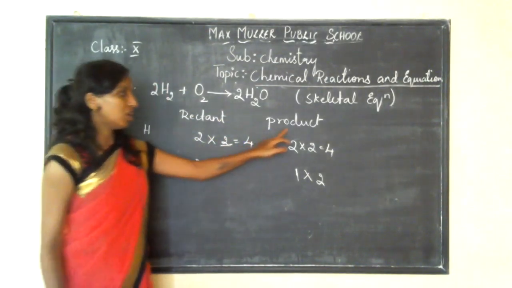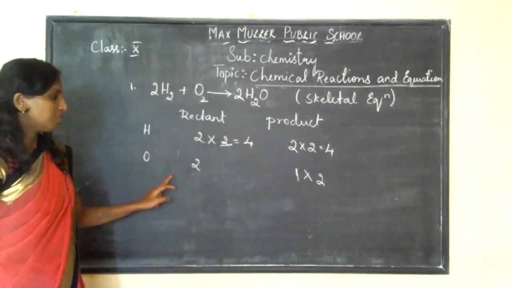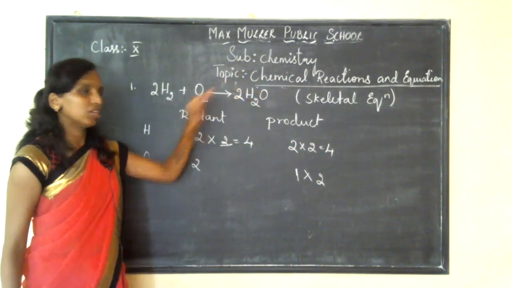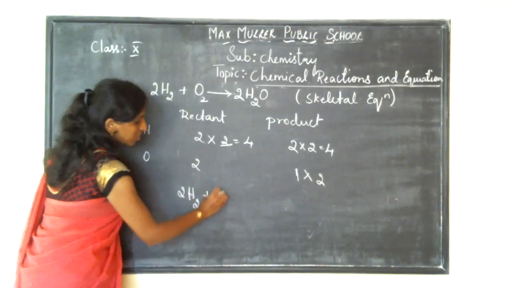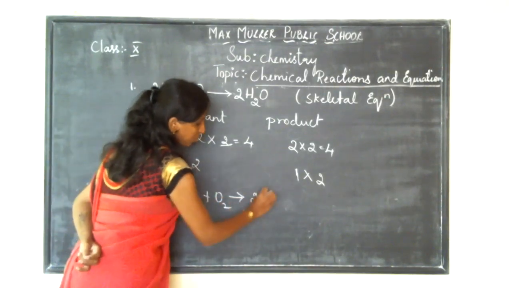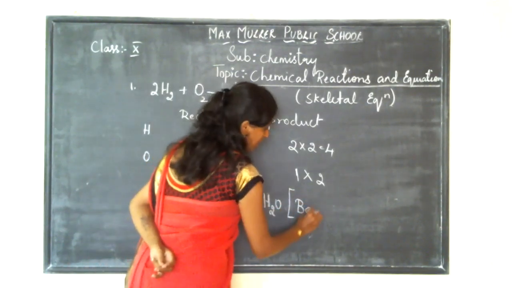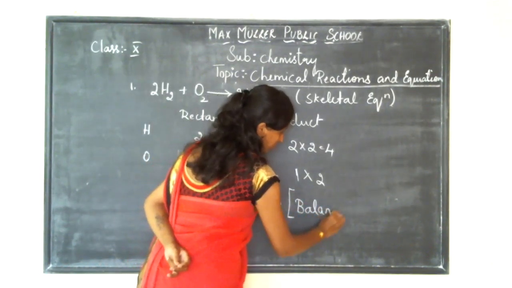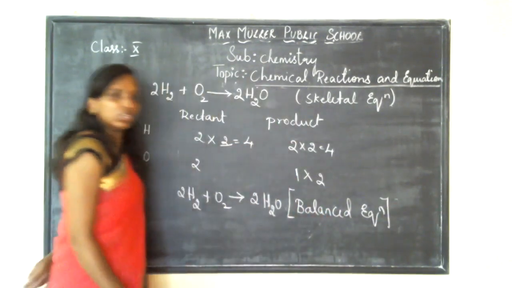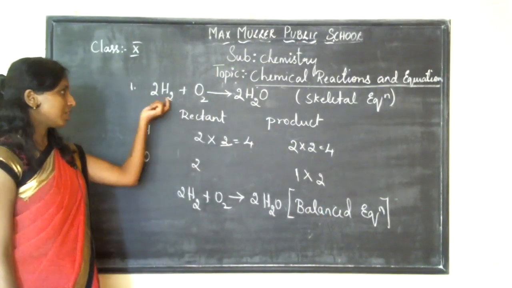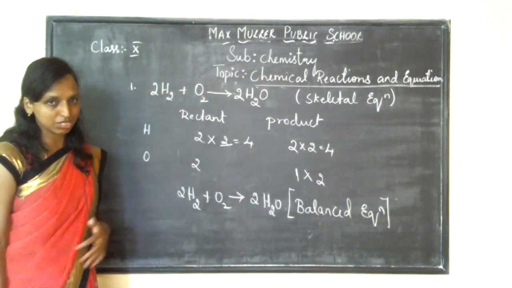Hydrogen is 4 in the reactant, and in the product hydrogen is 4. Oxygen is 2 in the reactant and in the product you have 2. Is the equation balanced? Now the equation is 2H2 plus O2 gives 2H2O. And this is nothing but called a balanced equation. The number of atoms present in the reactant and in your product should be equal, children. That is called a balanced equation.